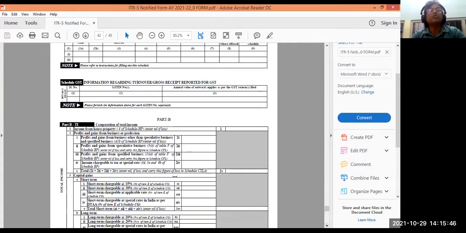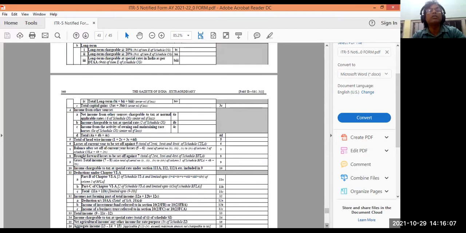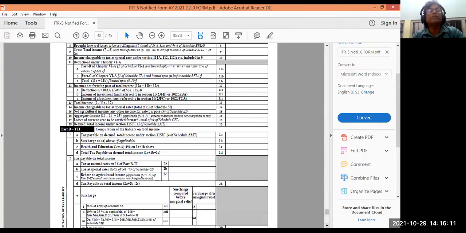In part B, what you have to do? Part B2. This is computation of total income. Here you have to take income from different heads: income from business, income from capital gains, income from other sources, income from house property, whatever income you're having. All details, summaries will be coming here. Then you total this income, and then you go to part B-TTI.